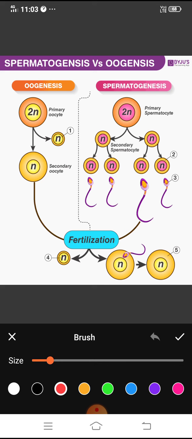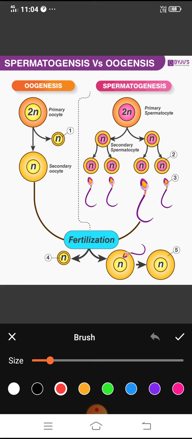Do you remember that? Gonads mean ovary and testes. Meiosis takes place only in ovary and testes, where gamete formation takes place. So when we say the word gamete, that means the number of chromosomes will be half that a particular species has. So for human, the number of chromosomes in a gamete will be 23.